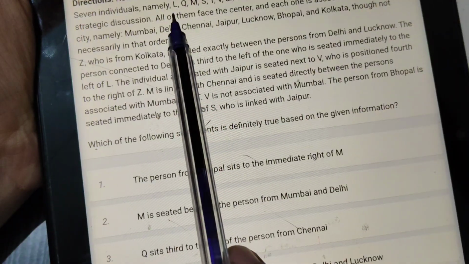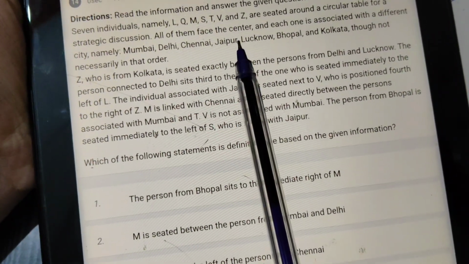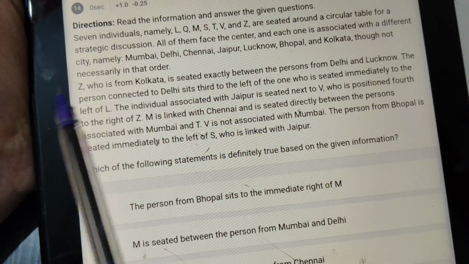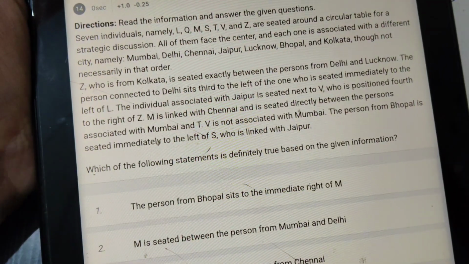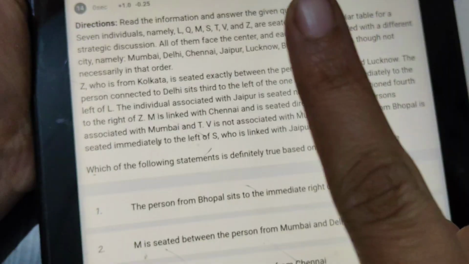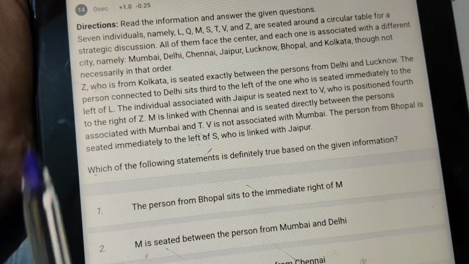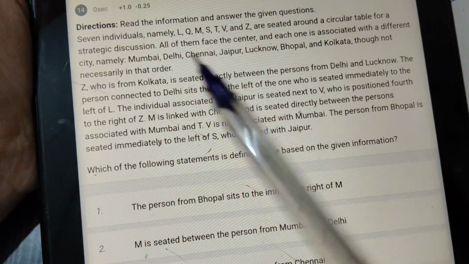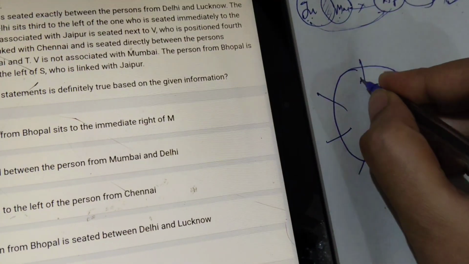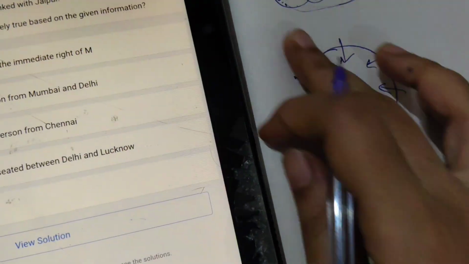Next, 7 individuals L to Z are seated around a circular table for a strategic discussion and all of them face the center. Here is the good thing, and each one is associated with a different city, Mumbai and so on. See, again this is also an easy question, easy to moderate, only 3 factors: persons, seating position and location. If they give different directions like inside and outside, it would be a bit more challenging, but luckily they have said that all of them face the center. So 1, 2, 3, 4, 5, 6, 7. So all of them are facing the center.